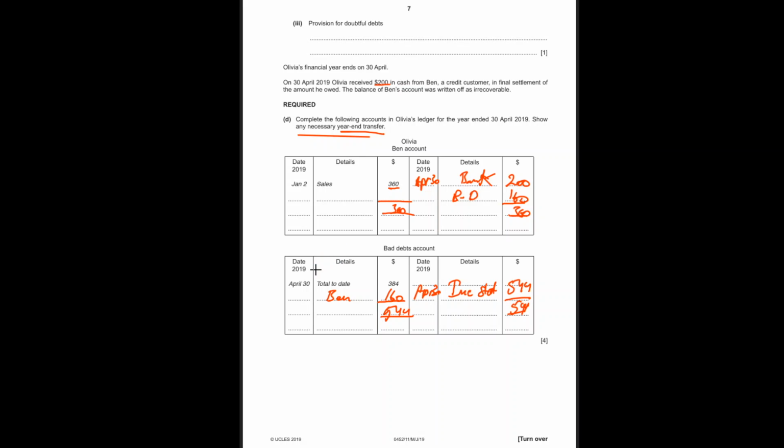Let's move on. Olivia maintains the provision for doubtful debts of 3% of the trade receivables at the end of each financial year. At the end of 30th April 2018, the trade receivables amounted to 13,500. Then this is the year in question: the trade receivables amounted to 12,800. They have decreased.